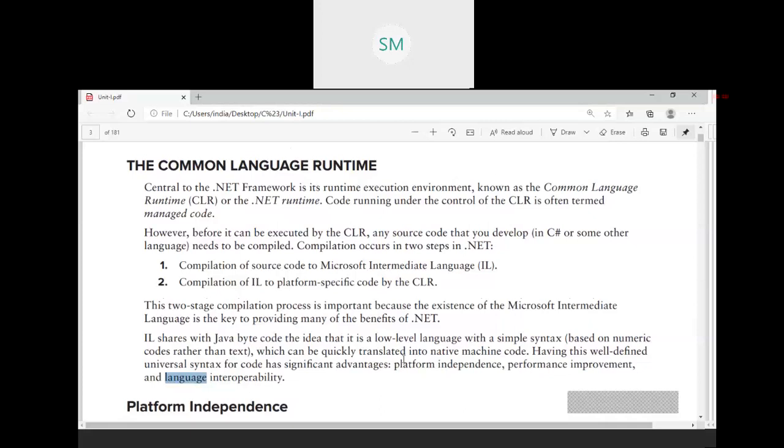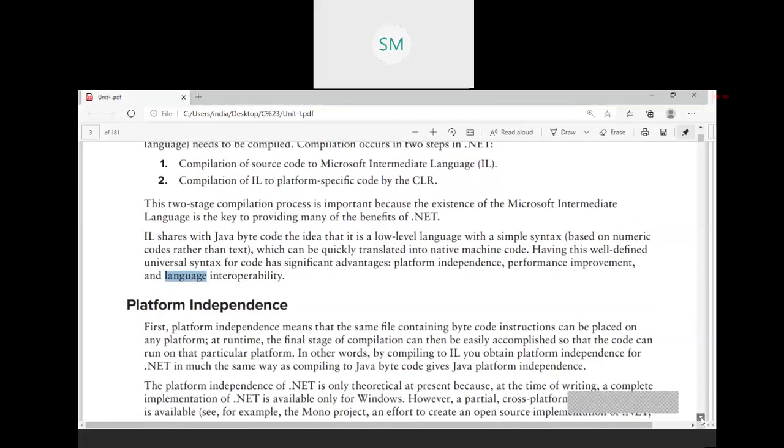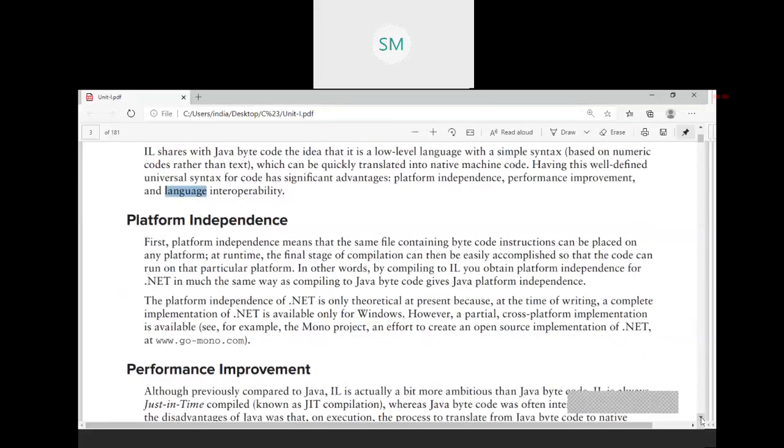So, the advantages of intermediate languages are language interoperability and performance improvement. These two are the advantages. Next, though the platform independent feature is not supported, we'll just see what is platform independent.